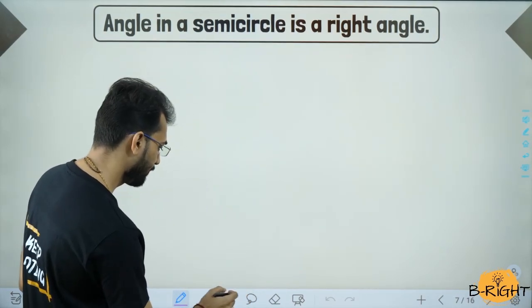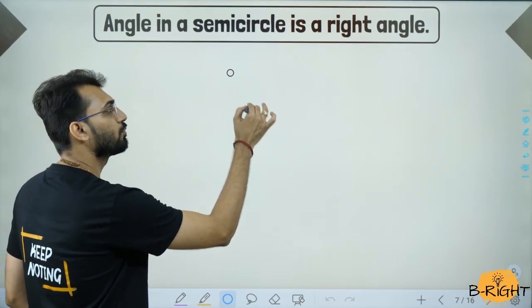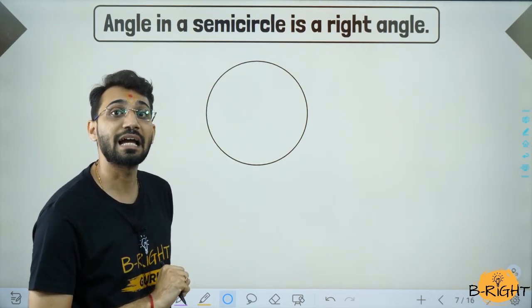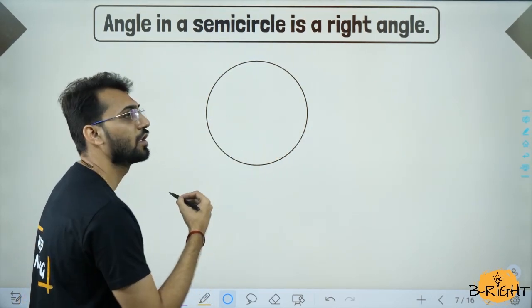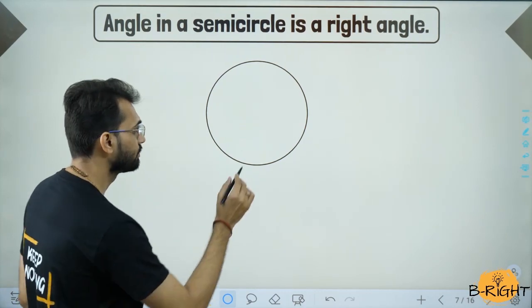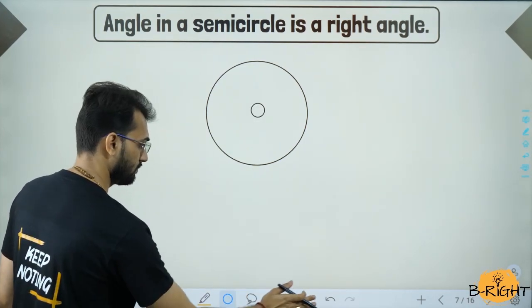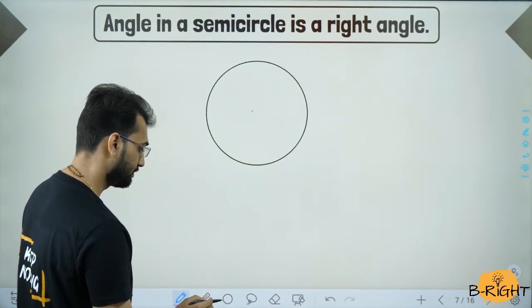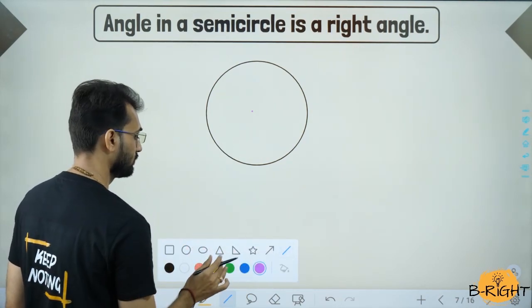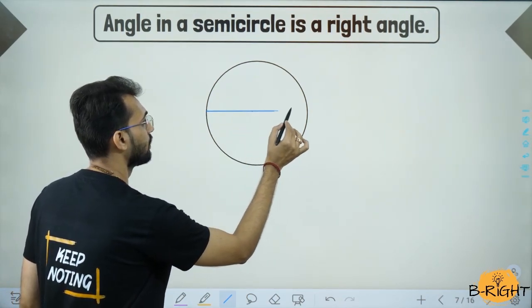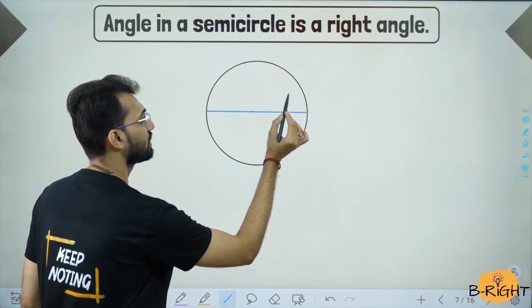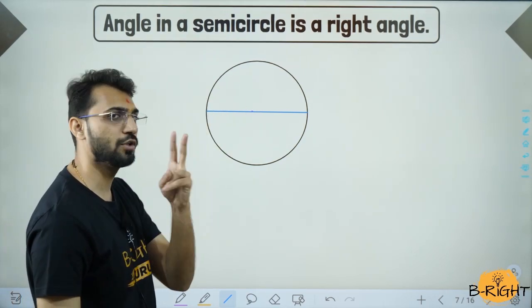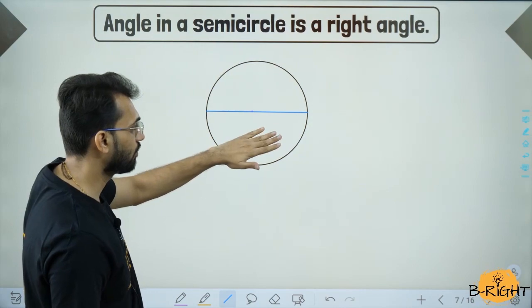So we will draw the full circle, but the theorem says semicircle. So let us find the diameter. Finding the diameter is nothing but drawing a diameter which passes through the center. So let's say this point is the center and we have to draw a diameter. A line which passes through the center of the circle is called a diameter, and the diameter divides the circle in two parts. So the upper part is a semicircle and the bottom part is also a semicircle.